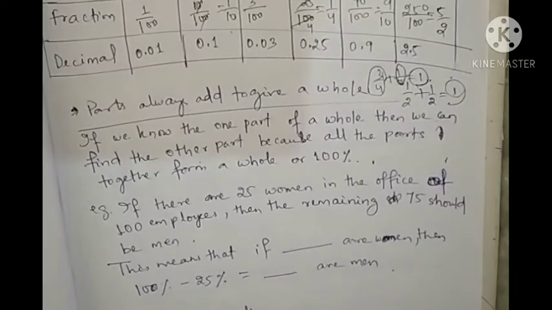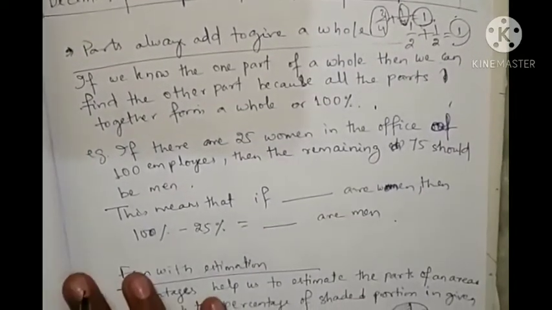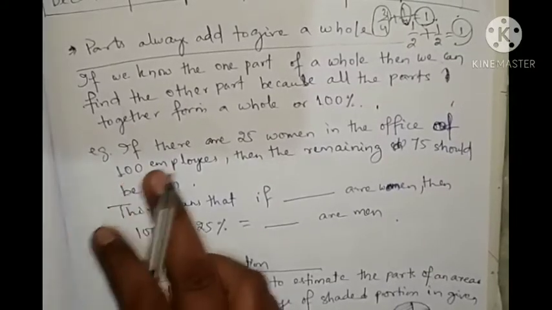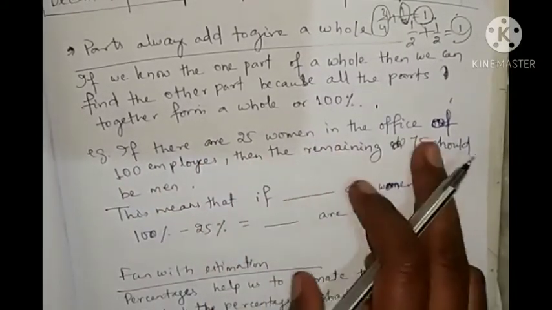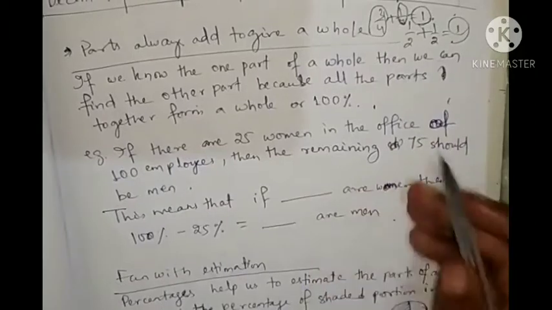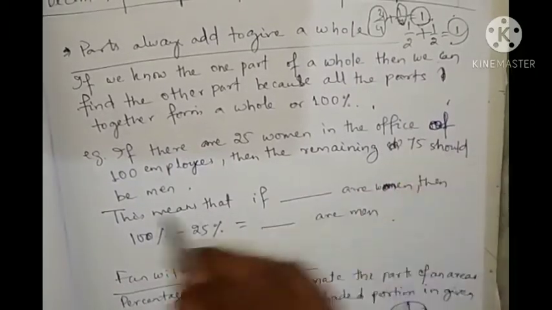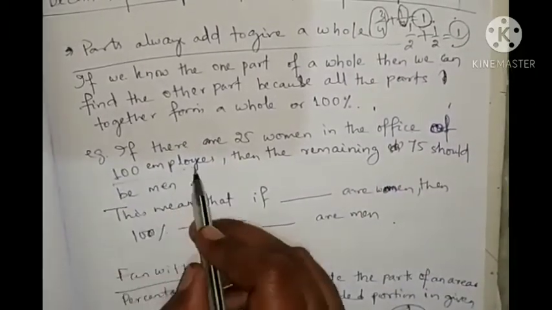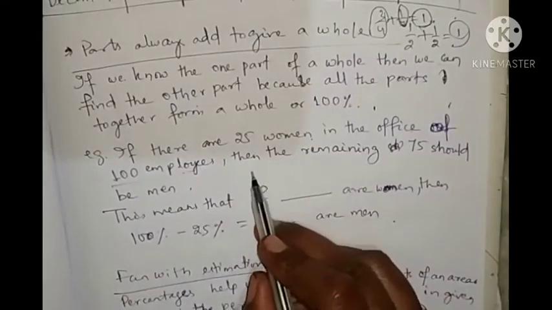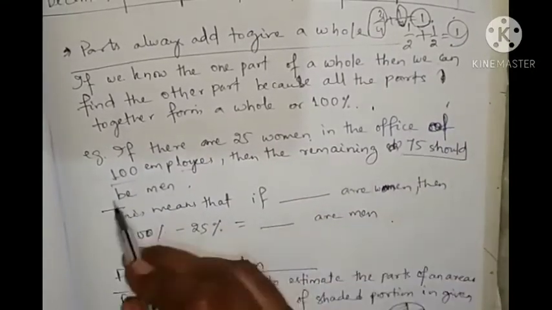Okay, so how will we find it? Let's see this example. If there are 25 women in an office of 100 employees, then the remaining 75 should be men.